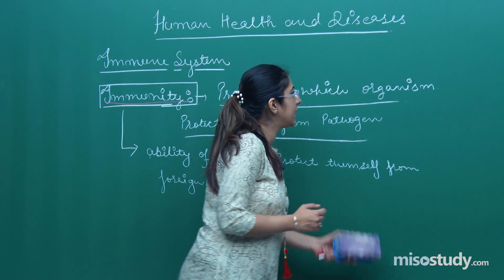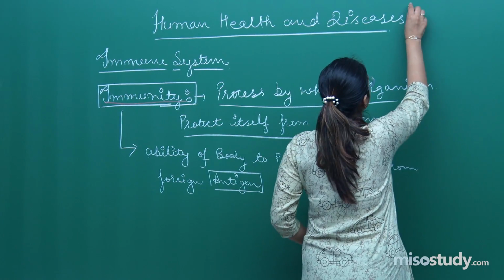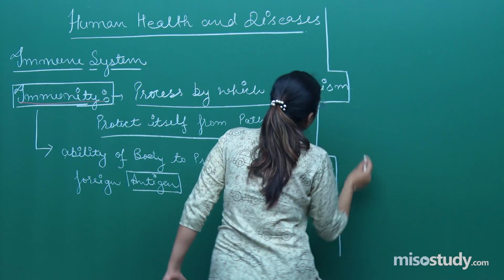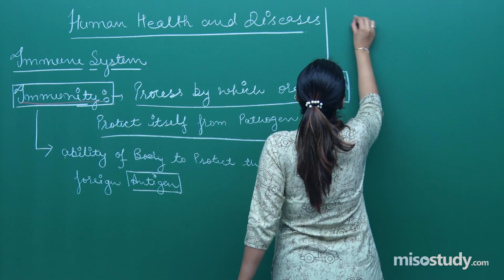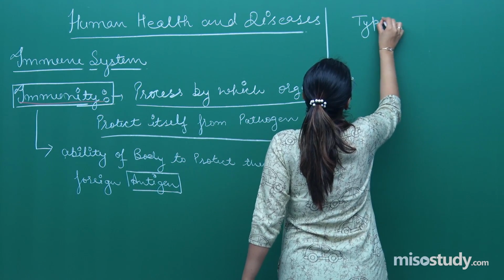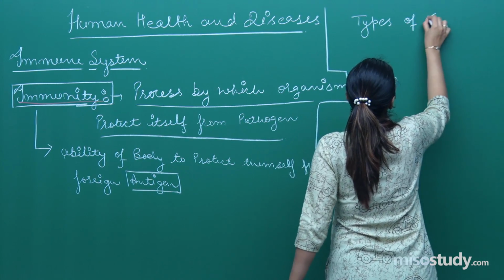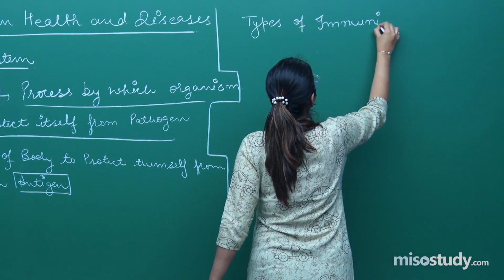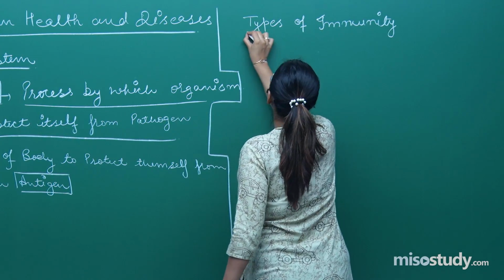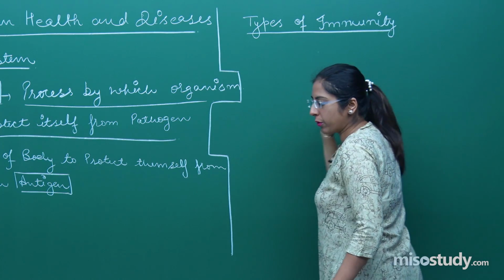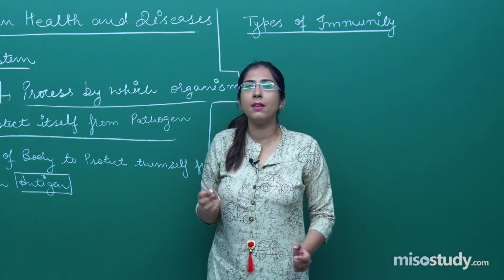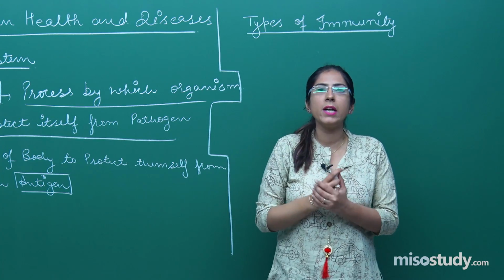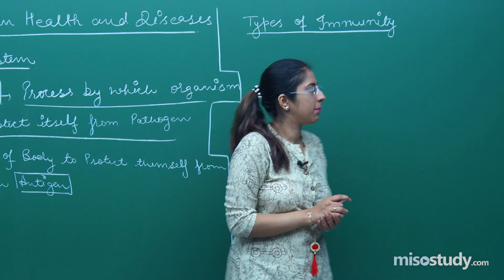So students, come to this side. Now, types of immunity. If we talk about the types of immunity on the basis of whether we get that immunity from our parents or we acquire it during our lifetime, it is of two types, right?